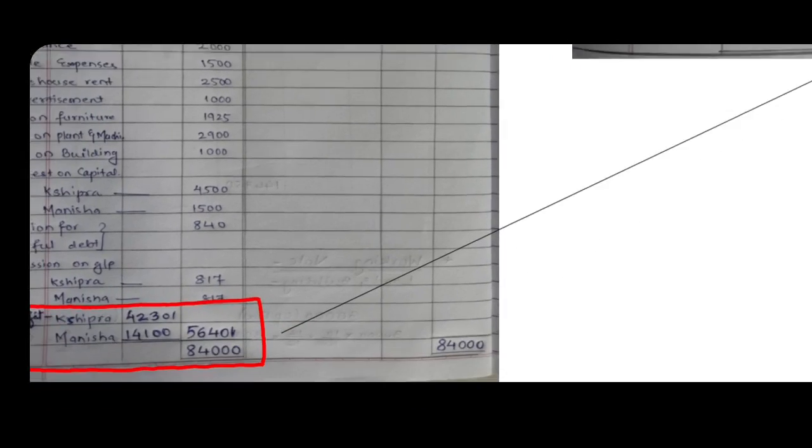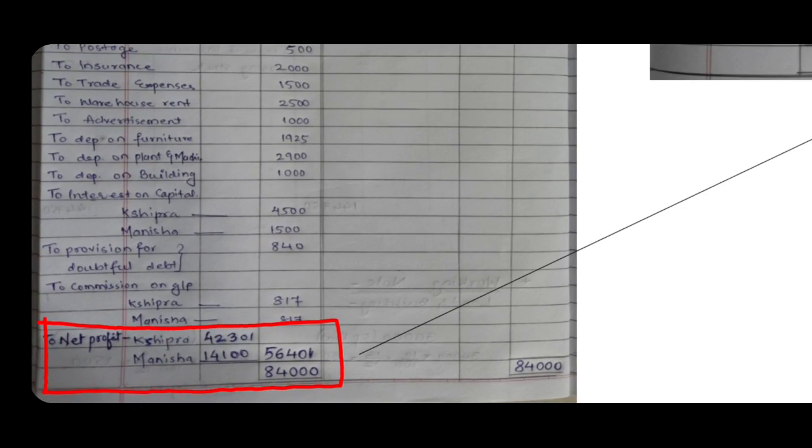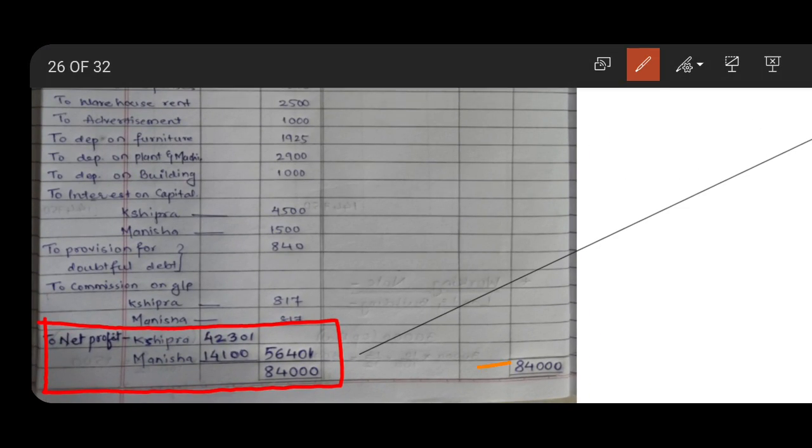You can see the total is taken as 84,000. It is transferred to the opposite side. The difference is written up and it is distributed amongst two of the partners, writing to net profit, Shipra 42,301 and Manisha 14,100.